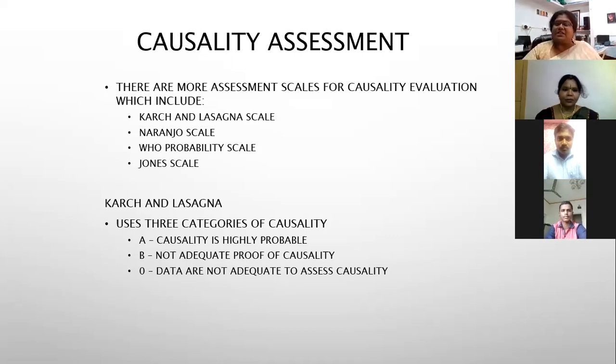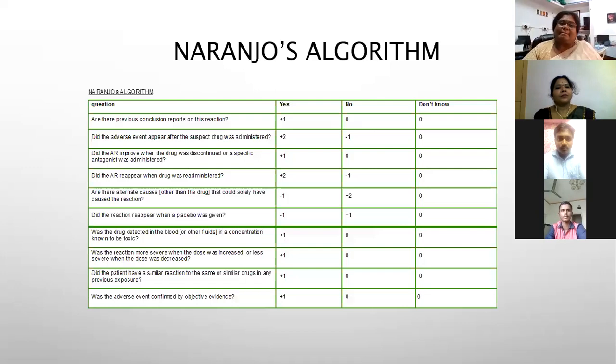This is the classical Naranjo algorithm, where we score an adverse event in a causality assessment, and we then take a decision on how it is further classified. Are there previous conclusive reports of a particular reaction? Then you give a value. Did the adverse event appear after the suspect drug was administered?